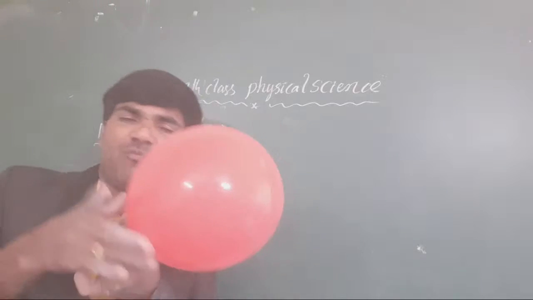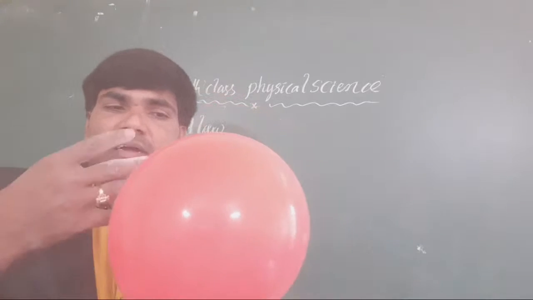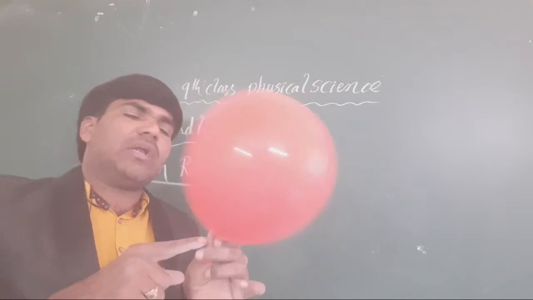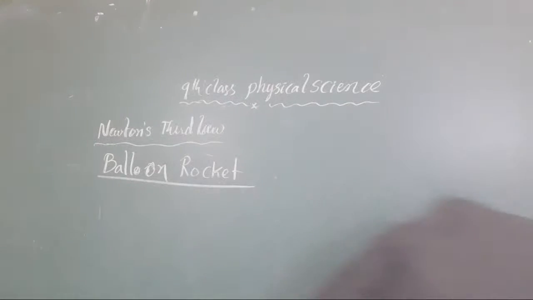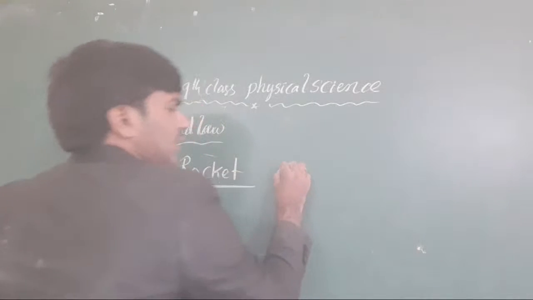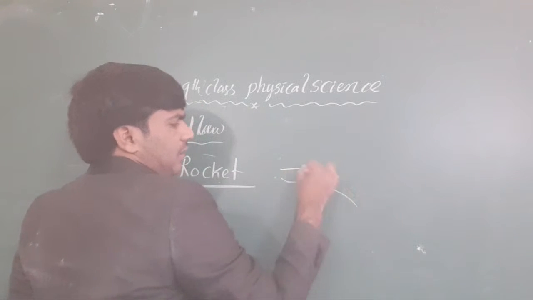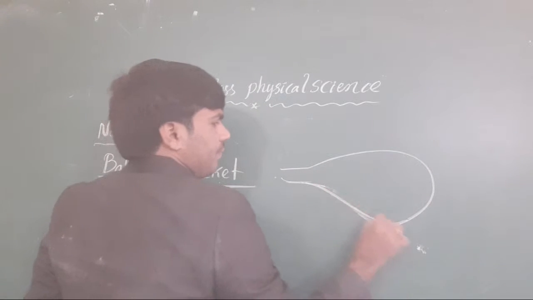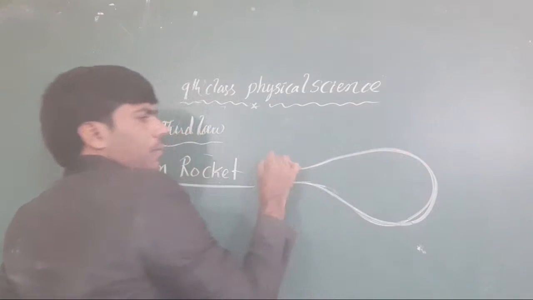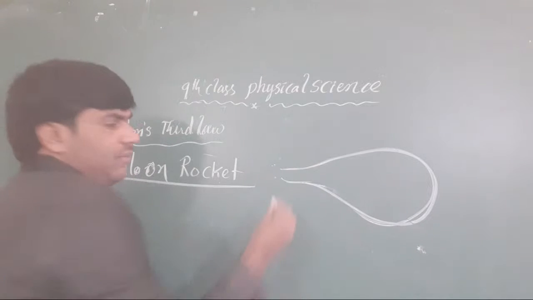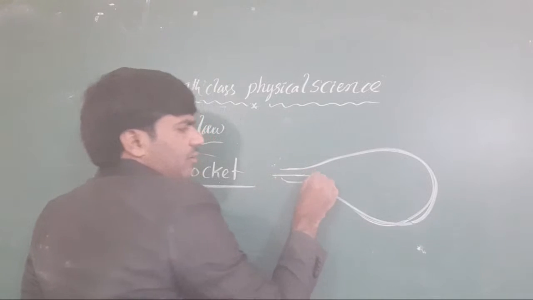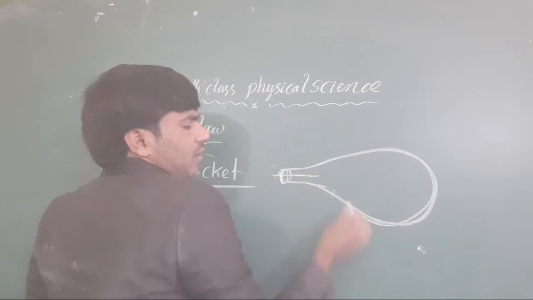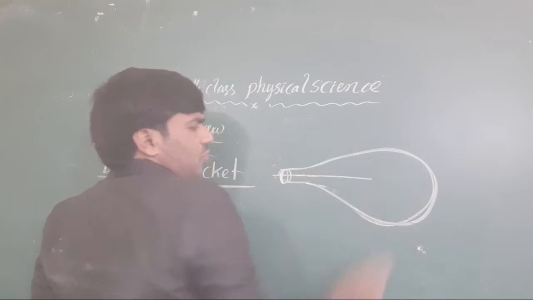When we inflate, the gas enters into the balloon. We take a balloon like this. When we send the gas into it from its mouth, it enters and reaches the middle.